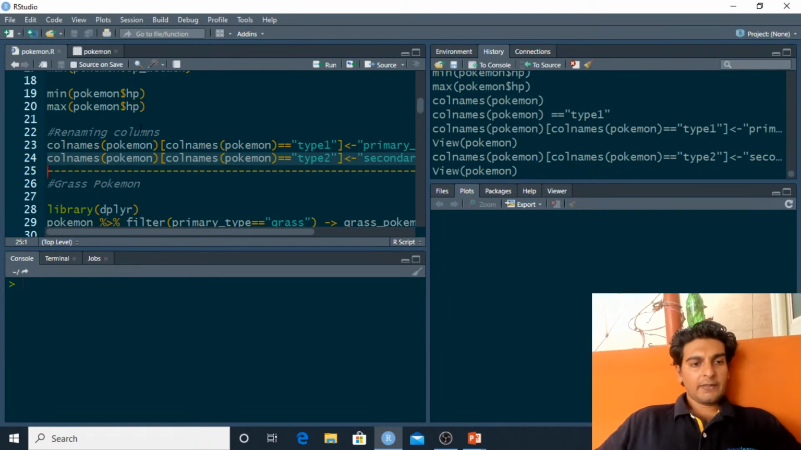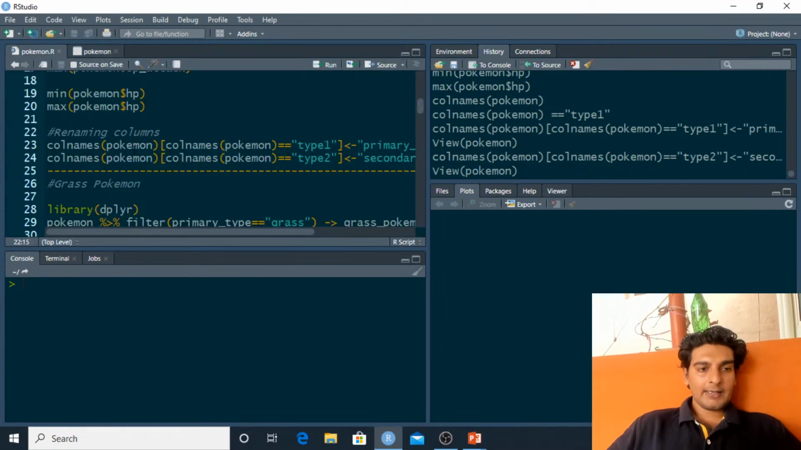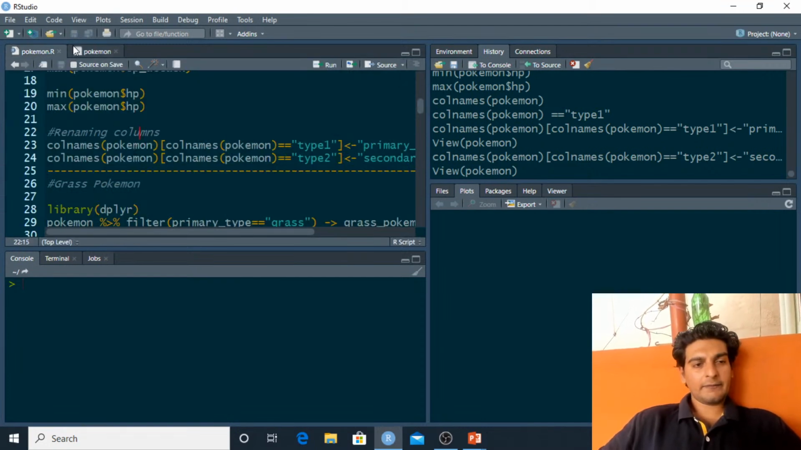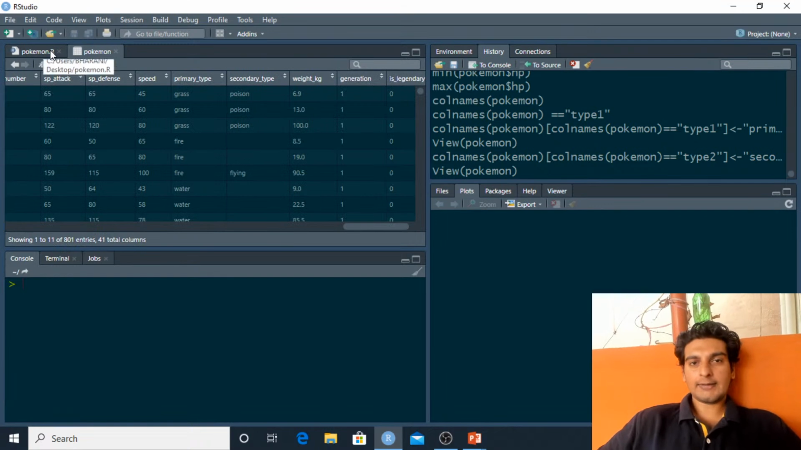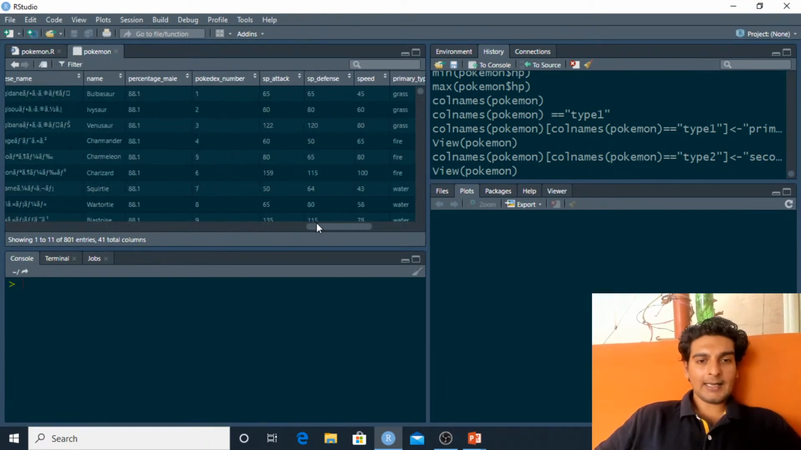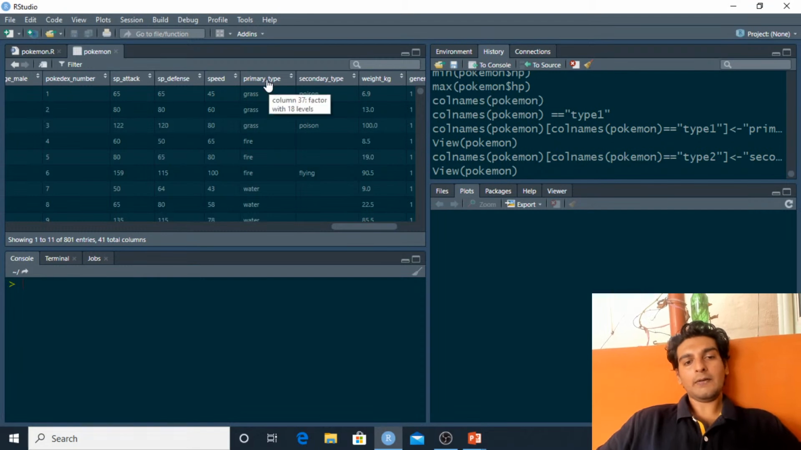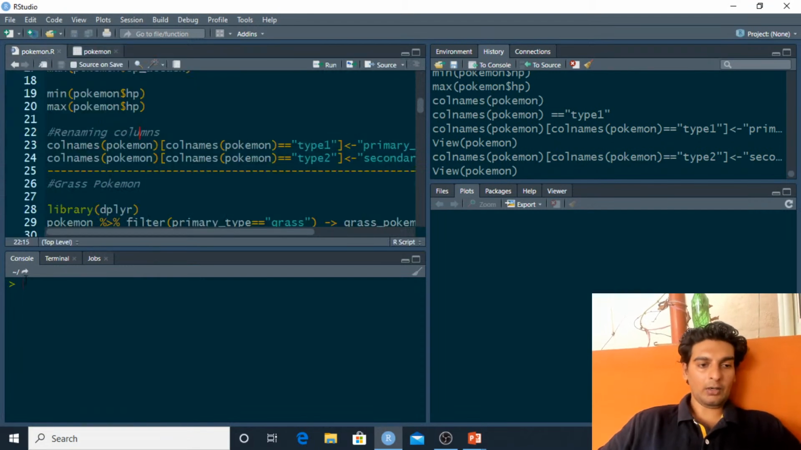So we have done the basic pre-processing over here. Now we'll go ahead and start our first task. So our first task is to catch some grass type Pokemons. Now when I say that we'd have to catch some grass type Pokemons, what I basically mean is we'd have to extract all of the grass type Pokemons from this primary type column.